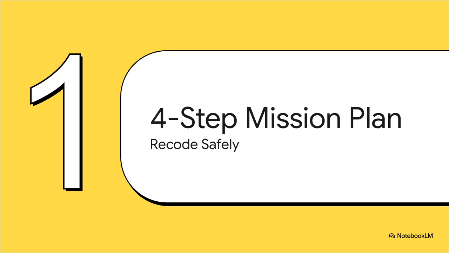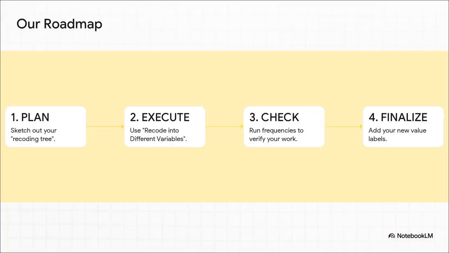All right, now that we've got that critical warning out of the way, let's get into the good stuff, the solution. We've got a super simple 4-step mission plan that will help you do this safely and accurately every single time. Our roadmap is dead simple. First, we plan our changes with something called a recoding tree. Then we execute that plan in the software, the safe way. After that, and this is crucial, we check our work to make sure it's perfect. And finally, we finalize it all by labeling our new categories so we know what's what. Plan, execute, check, finalize. Let's do it.